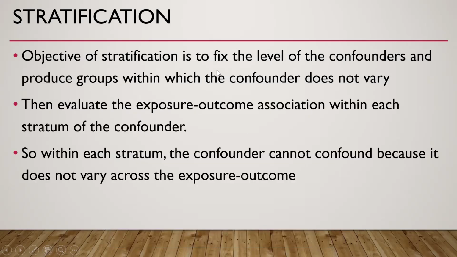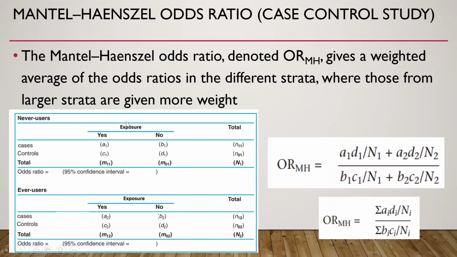The objective of stratification is to fix the level of confounders and produce groups within which the confounder does not vary. Then evaluate the exposure outcome association within each stratum of the confounder. So within each stratum, the confounder cannot confound because it does not vary across the exposure outcome combination.